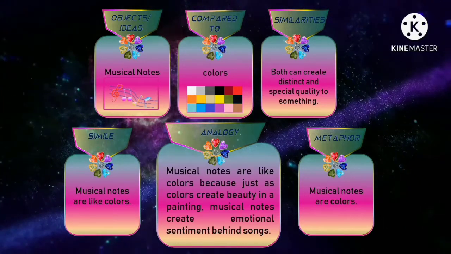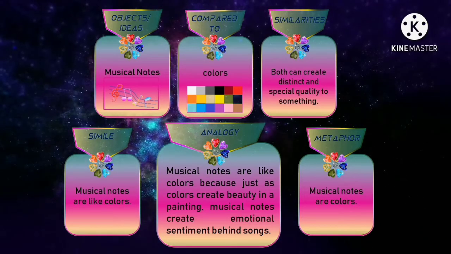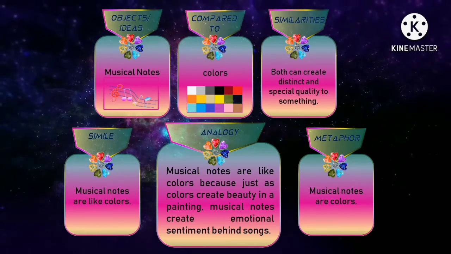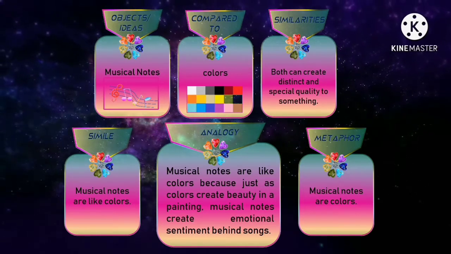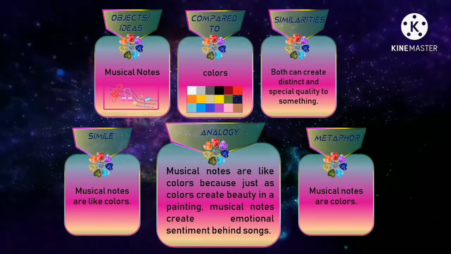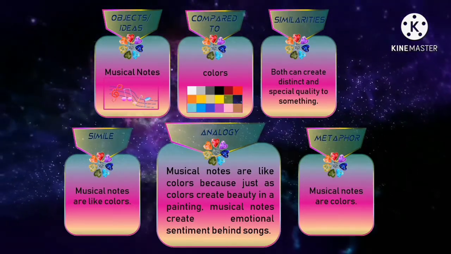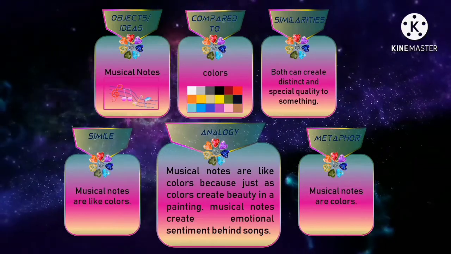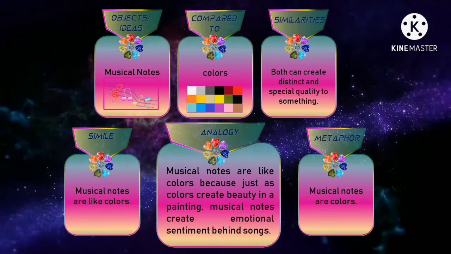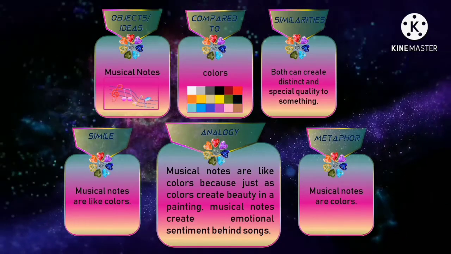In analogy, musical notes are like colors because just as colors create beauty in the painting, musical notes create emotional sentiment behind songs. In this example, again we are comparing two things. And in simile and metaphor, we just state something, but there is no justification or explanation. But in analogy, it is made more beautiful and deeper in meaning.